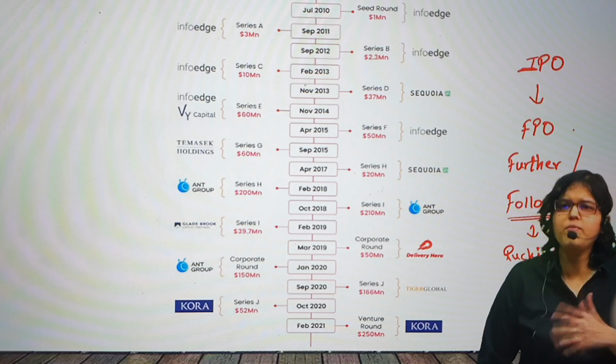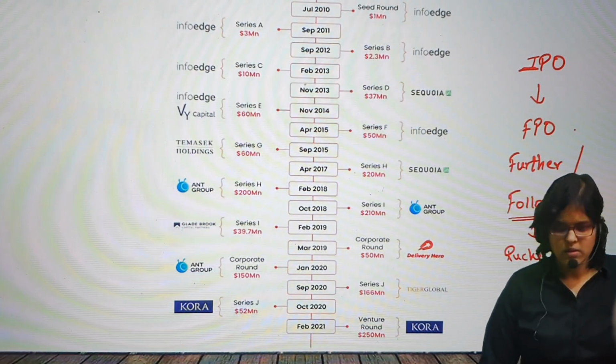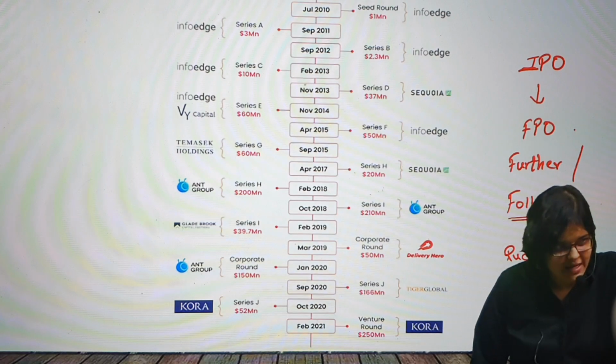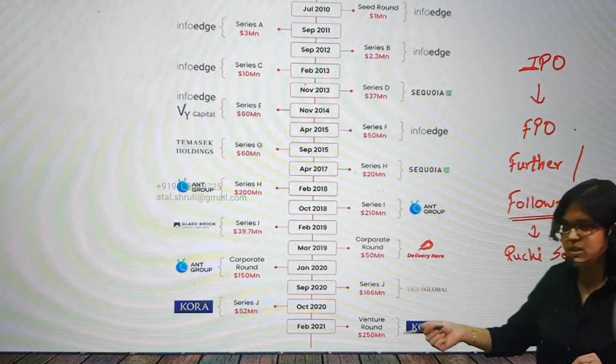Okay, I'll tell you. For FPO, I will tell you first about IPO only. In your notes, maybe I have given why IPO. Why do companies come up with an IPO? We are going to take your question in that, and same logic will be applied here for FPOs. So let me just complete this specific image, and then I'll go to your question.